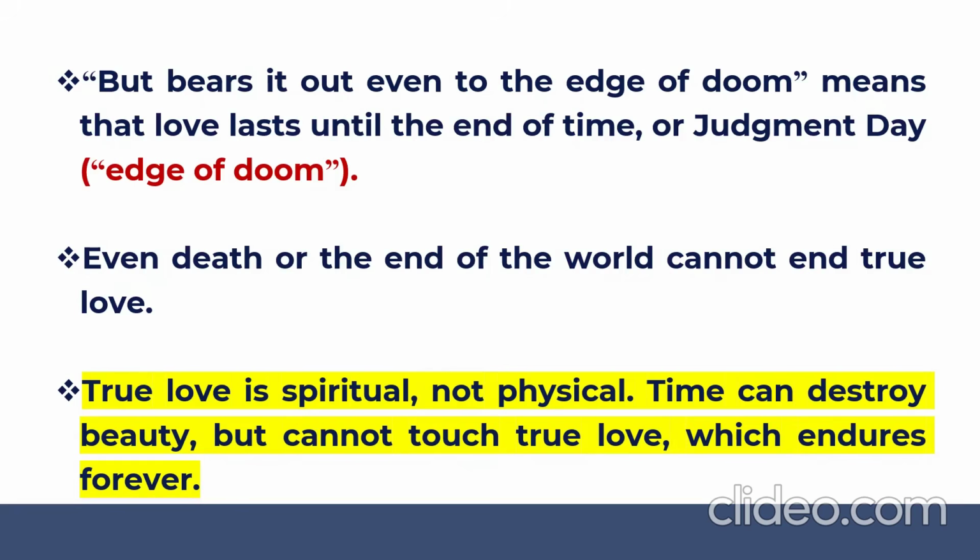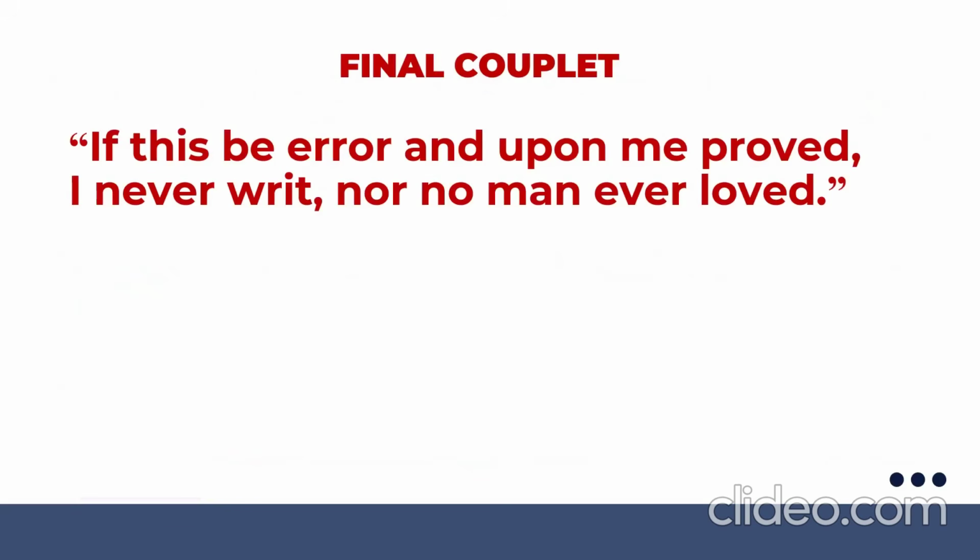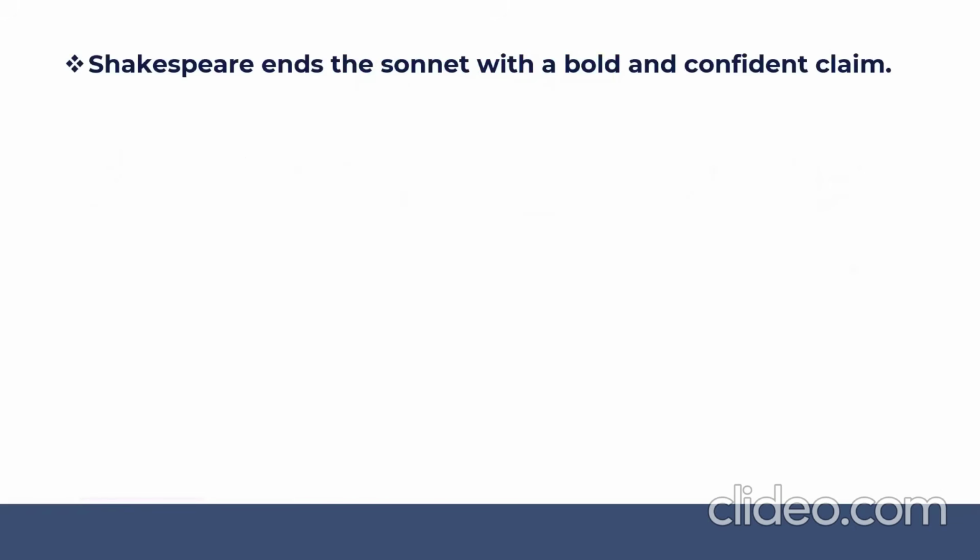Now, moving ahead to the last two lines, that's called a couplet. "If this be error and upon me proved, I never writ, nor no man ever loved." So it's something like a stamp. He's certifying that whatever I told, if it has been proved wrong, remember I never told anything about true love, he says. So indirectly he's saying that whatever I have written about true love is absolutely right. You have to accept it. So let's see the explanation of the couplet.